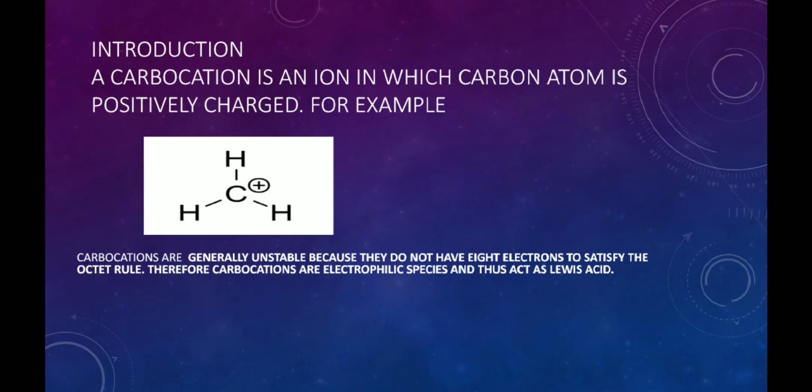For example, methyl carbocation, in which the positive charge is present on the carbon atom. Since the carbocations are generally unstable because they do not have 8 electrons to satisfy the octet rule, they are electron deficient species. Therefore, the carbocations are electrophilic in nature and act as Lewis acid.